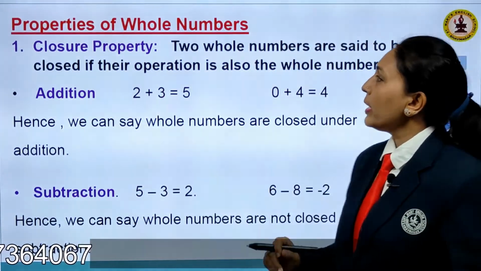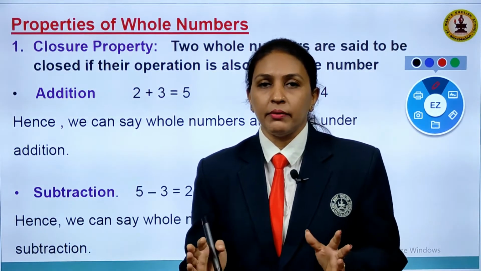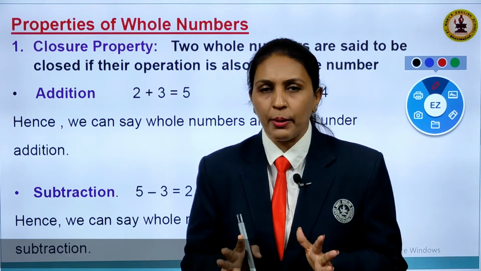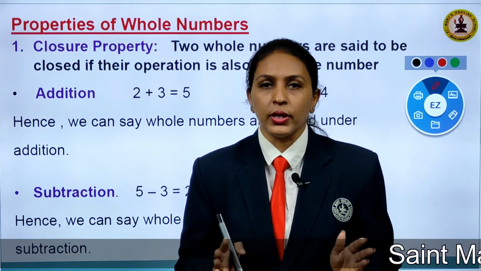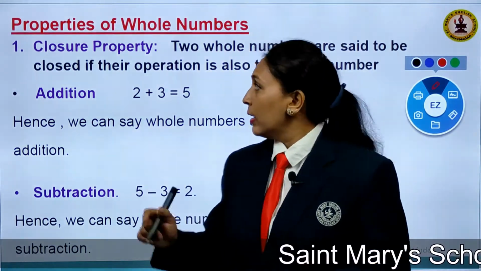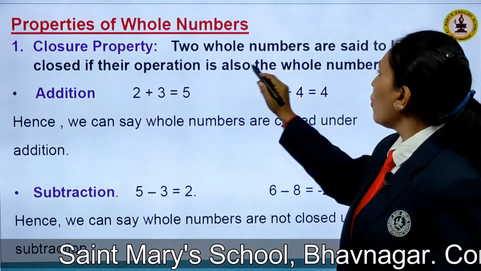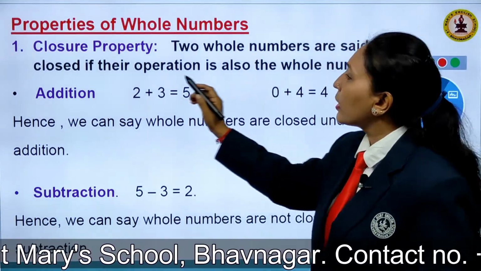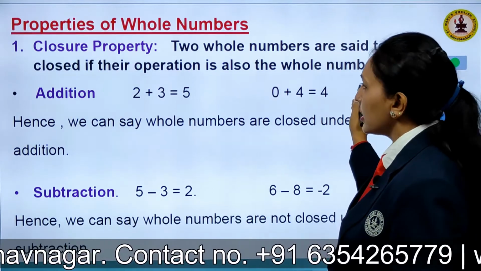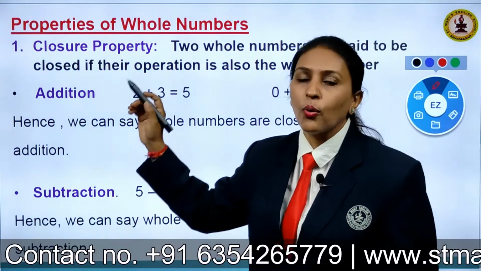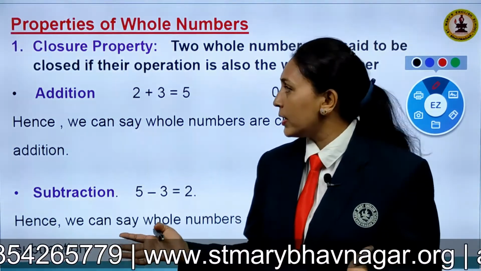Now properties of whole numbers, children. Here we basically have 4 or 5 properties to learn, and if you learn this it will be helpful to you for your further classes too. The first one is the closure property. Two whole numbers are said to be closed if their operation result is also a whole number. As we are talking about whole numbers, children, you can take any whole number for the operation here.